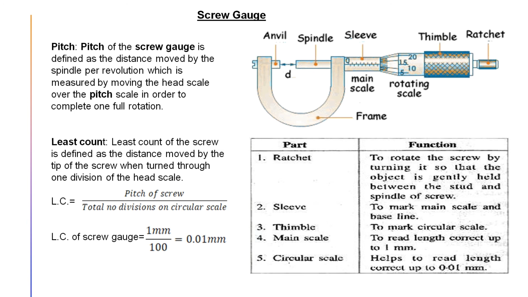So for 100 divisions you are displaced by 1 millimeter in the forward or backward direction. That means for 100 divisions you have gone 1 millimeter. For one division, it will be 1 millimeter by 100. That is known as the least count of screw gauge, and it is 0.01 millimeter. Okay, that is the least count.